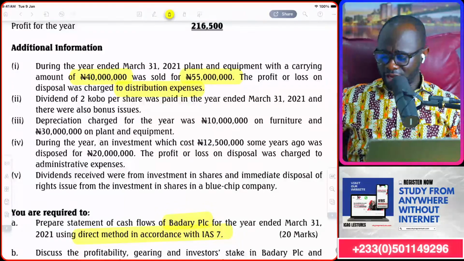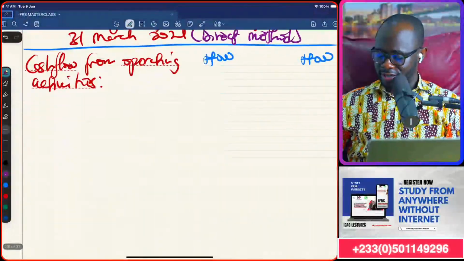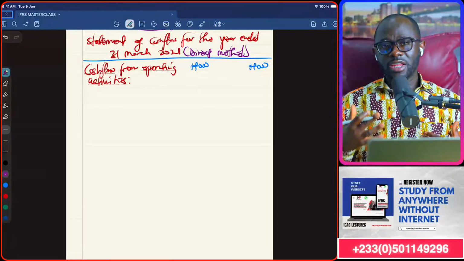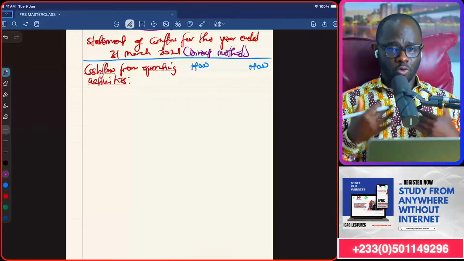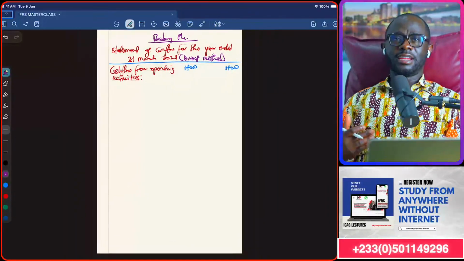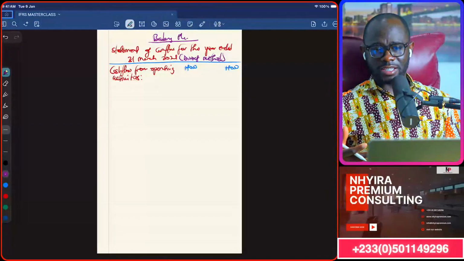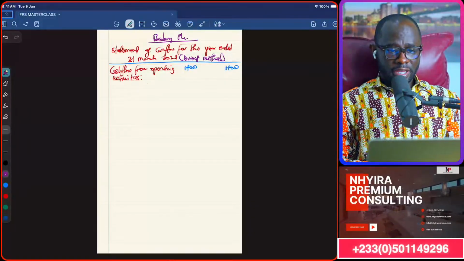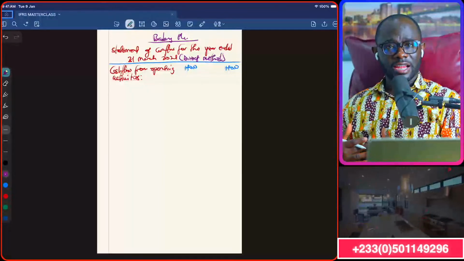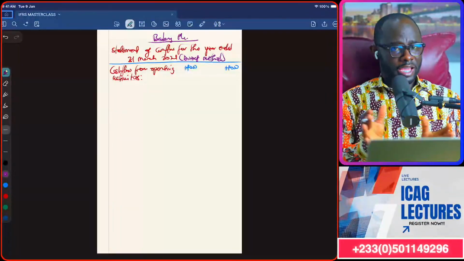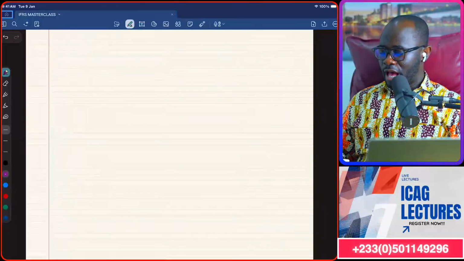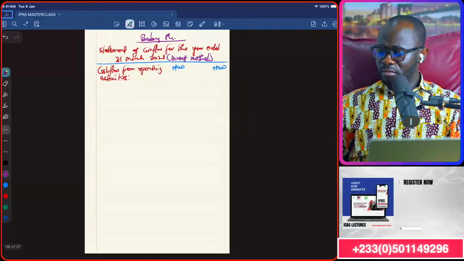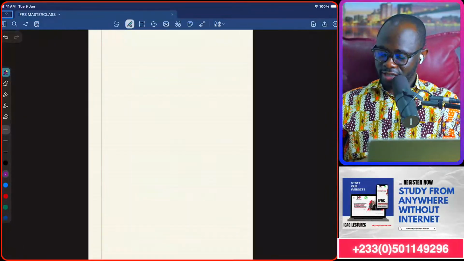So a few things very clearly before we get excited. As I always say, if you can work by leaving reasonable spaces, then do so. Because there are certain items that must come under the investing activities as you read. So you don't have to wait to finish all the operating activities before you come to investing activities. So you move in that order. It all depends on the way you want to dance. I want to dance in the manner where I could leave some space and then bring in my operating activities.